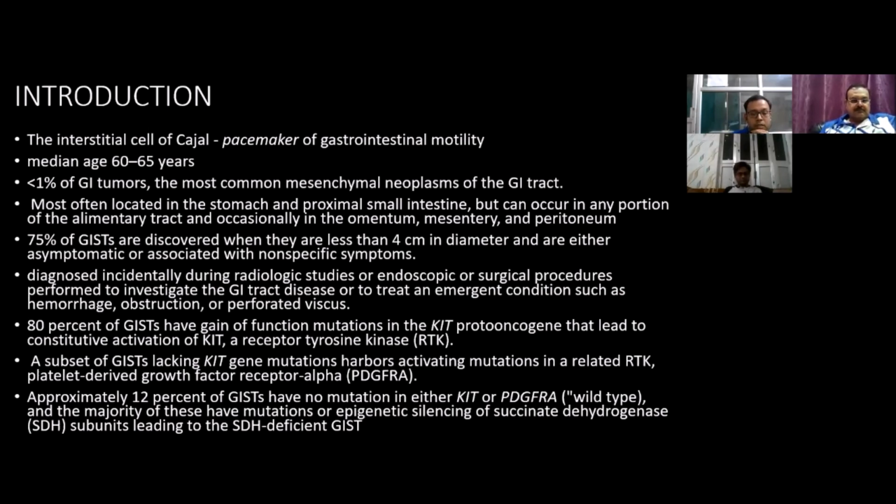Now, 75% of GIST are discovered when they are less than 4 centimeters and are either asymptomatic or associated with non-specific symptoms. So, they are incidentally diagnosed during radiological studies or endoscopic or surgical procedures, which are performed to investigate GI tract disease or to treat an emergency condition such as hemorrhage, obstruction, and perforation. So, as you can see, most of them are incidental findings.